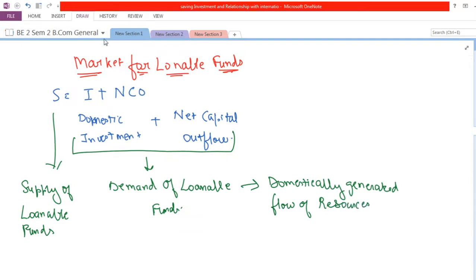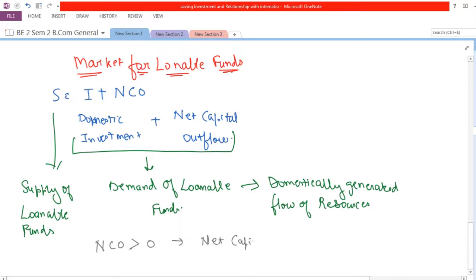When net capital outflow is greater than 0, there is a net capital outflow. On the other hand, when net capital outflow is less than 0, there is a net capital inflow.